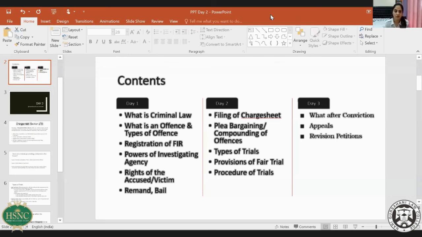I guess a lot of information has been gathered by the participants today pertaining to the trial and criminal practice. Thank you so much, ma'am, once again on the second day session for this wonderful explanation of all these topics. We hope to meet again tomorrow for the last session, where ma'am is going to cover the remaining part of criminal practice.